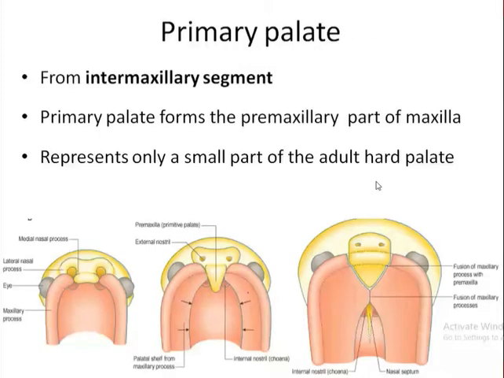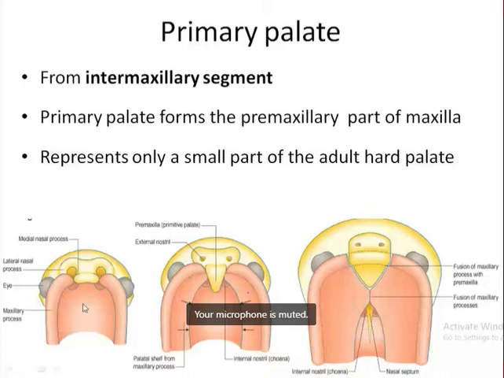Primary palate is developed from intermaxillary segment, which is developed from the fused medial nasal prominence. Here, this is the view of the maxillary prominence and frontal nasal process from the lower aspect.